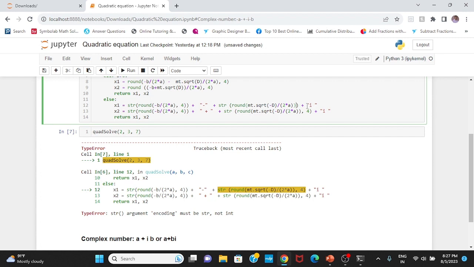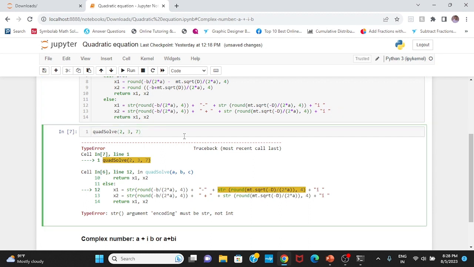Okay, I got it. Round is here, not there, here. So I have to write 4 within the second parenthesis. Okay, I think I should be able to run it now.